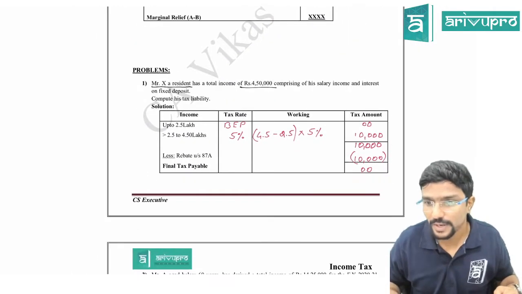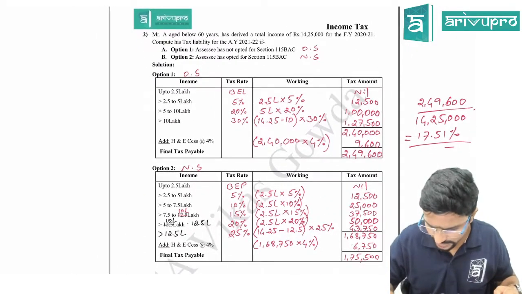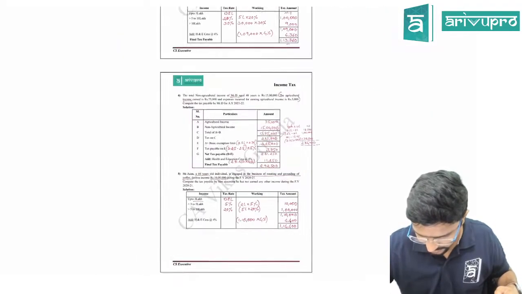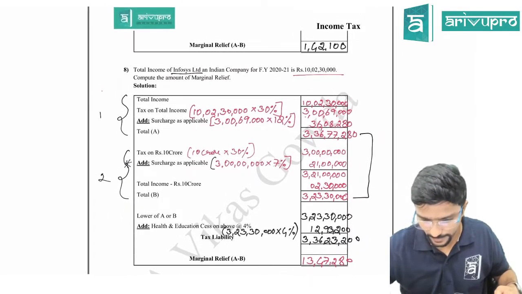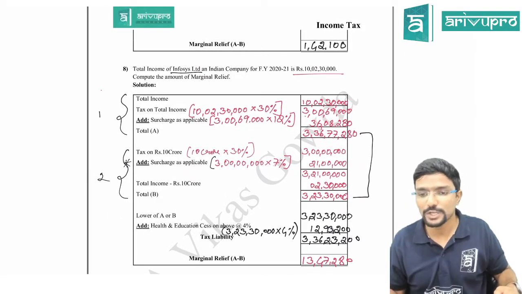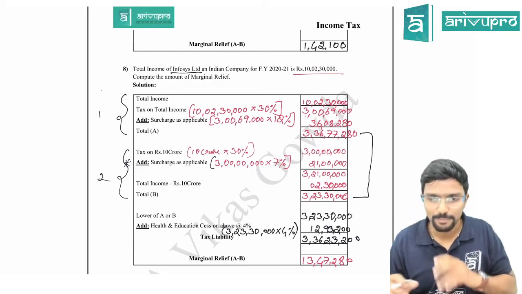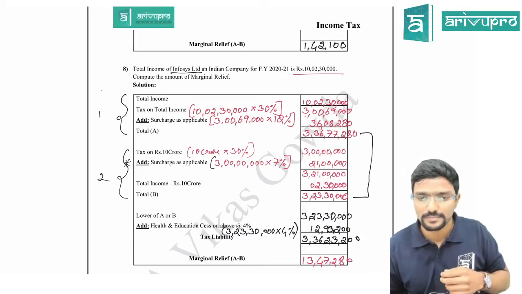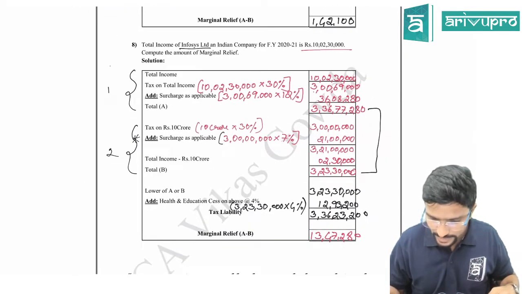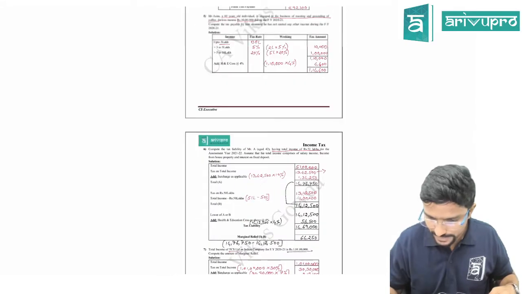Sulochana asked, sir, 2,30,000, how? Where is that 2,30,000? What is that figure? I told you, your total income is 10 crore 2,30,000 minus 10 crore. Clear? When I am explaining and doing, please be attentive.